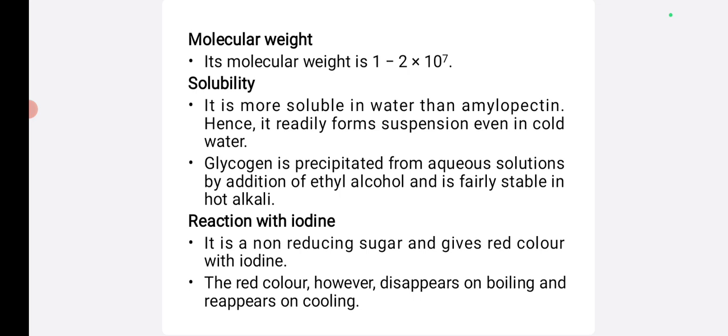Glycogen is precipitated from aqueous solutions by addition of ethyl alcohol and is fairly stable in hot alkali. Reaction with iodine: it is a non-reducing sugar and gives a red color with iodine solution. The red color, however, disappears on boiling and reappears on cooling.